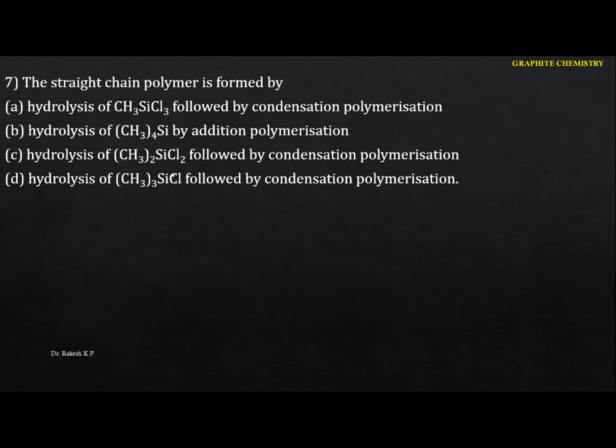If it contains one chlorine here, we can identify the dimer, and here we can identify the polymer, and here we can't identify any polymerization, but here also we can identify the polymer. But here the question is the straight chain polymer, either the first one or the second one, or sorry, the third one. Just go to this one here. So let me take the structures here. Let me write the dimethyl.